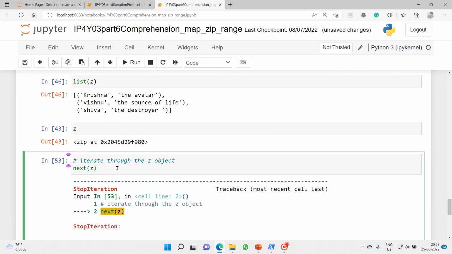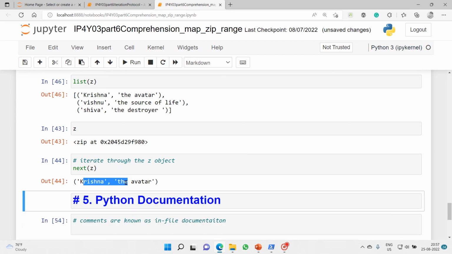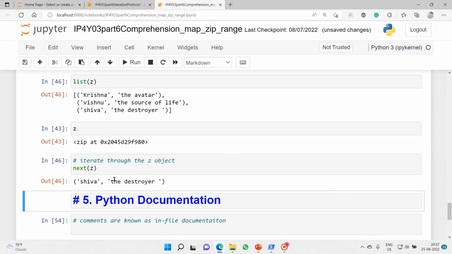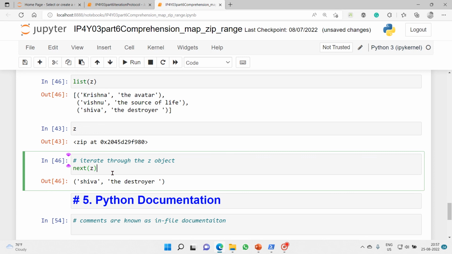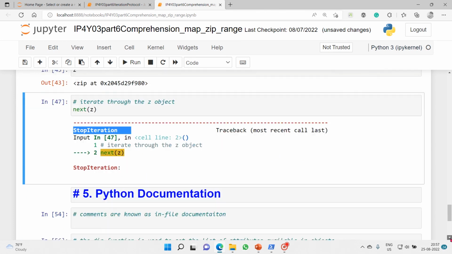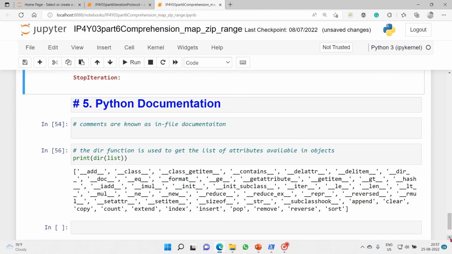And let's iterate through the z object. What all are there? First, the Krishna, the avatar tuple; Vishnu, the source of life; Shiva, the destroyer. So all are done. Now what will we get? A StopIteration exception, because this is the manual way of doing it. So with this, we have completed iteration.